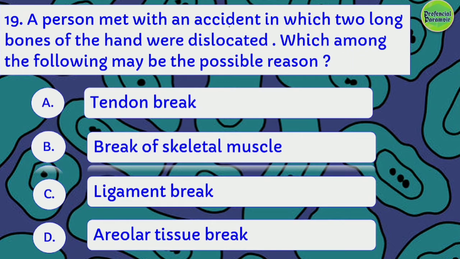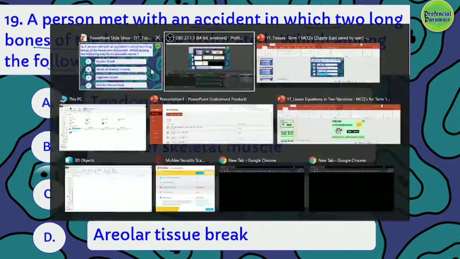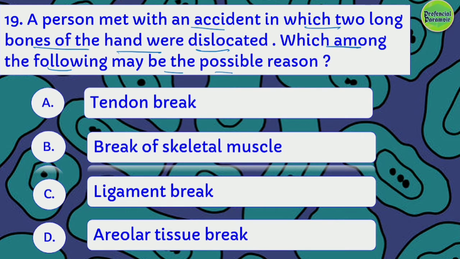A person met with an accident. This is an important high order thinking skill based question, so this might come in your exam. A person met with an accident in which two bones of the hands were dislocated. Which among the following may be the possible reason? Tendon break, ligament break, or areolar tissue break. The right answer is ligament break.